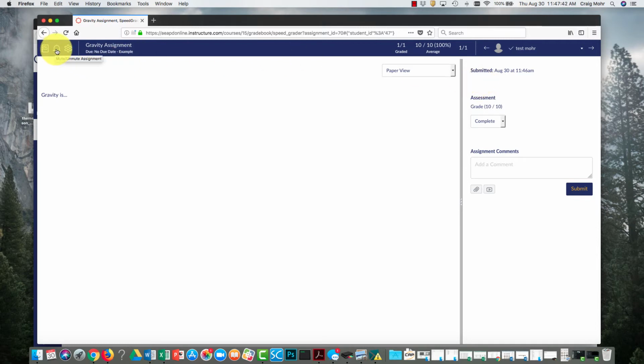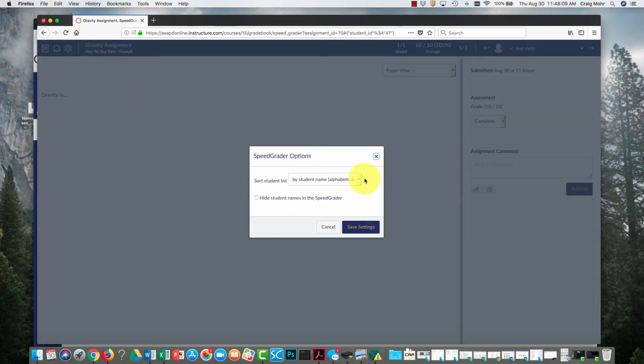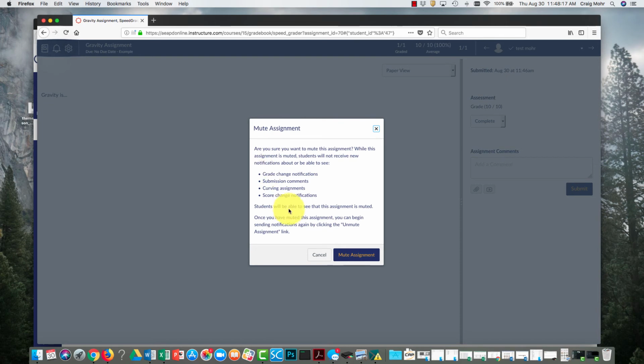You'll notice how this took us outside of our Canvas page. Well, we have some links where we can get back. You can choose students, you can come over here, you'd see a whole list of students, but you'll see the arrows up here. You can see your average over here in your settings. This is where it's choosing how they're organized. You can also choose blind grading here. You can also choose how notifications are being sent.